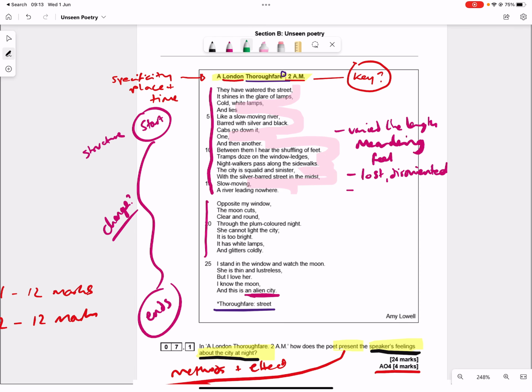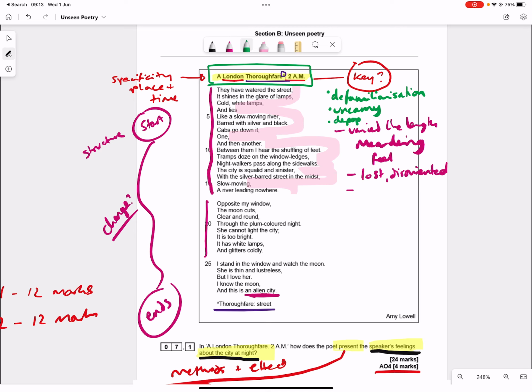When I was looking at that title, I'll just come back to this because it's something I've forgotten to do. Already, because I've read the poem and I know where it goes, I would be thinking it's bound to be highlighting the contrast between what the city normally feels like in the daytime and how it is at night. And the word I would use for that is defamiliarization. That's my fancy high order vocabulary there, where something familiar, the daytime city, is made strange. That's going to lead to feelings of the uncanny and strangeness.